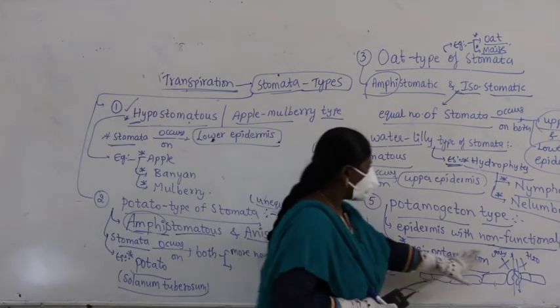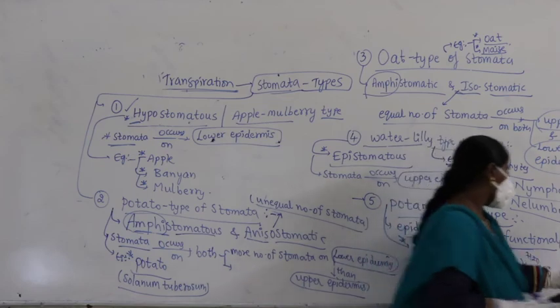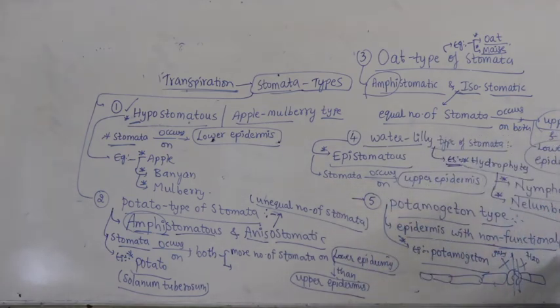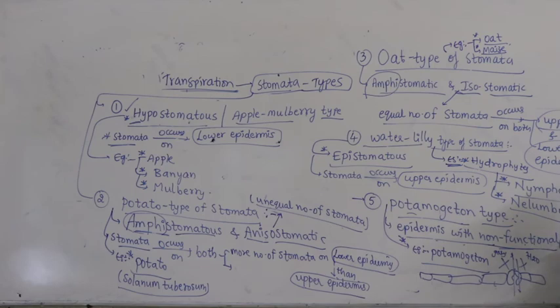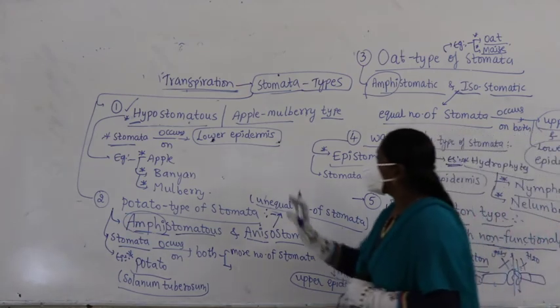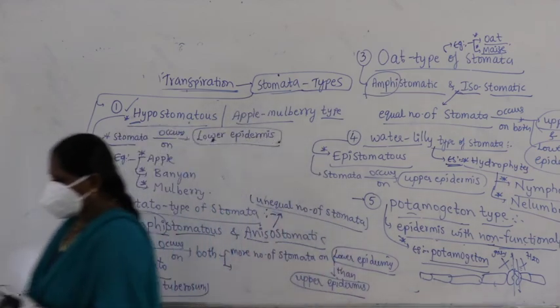So, if you take, this is stomata, I think this is not visible, this is stomata only, nothing else. So here the next one is Potamogeton type, epidermis with non-functional stomata. What I have written is non-functional stomata. Stomata is present, but it does not do any function. Example, Potamogeton, where stomata will not participate in any of the functions. So, these are nothing but types of stomata.